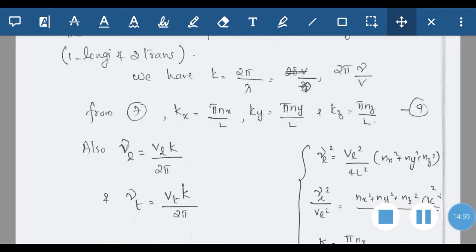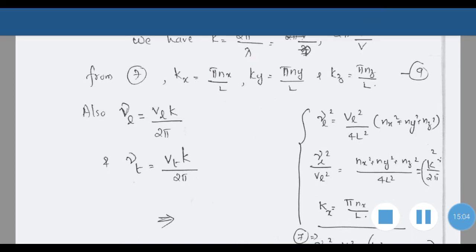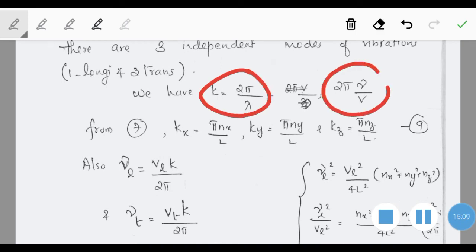Next, the equation of the wave vector. The wave vector is equal to 2π by lambda, so that will be equal to 2π ν by v. This wave vector can also be expressed as a combination of three components kx, ky and kz, such that kx, the expression which we have already derived in the first case, is equal to π nx by l. Then ky is equal to π ny by l and kz is equal to π nz by l.